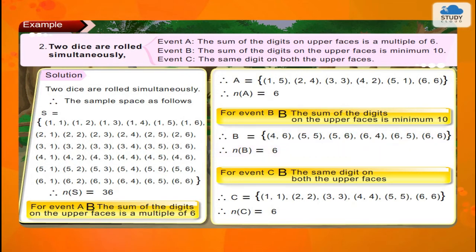For event C, the same digit on both the upper faces. Therefore, C is equal to {(1,1), (2,2), (3,3), (4,4), (5,5), (6,6)}. Therefore, n of C is equal to 6.